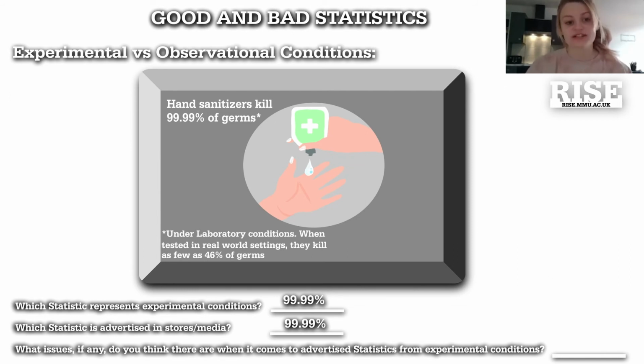And then the final question says, what issues, if any, do you think there are when it comes to advertised statistics from experimental conditions? So if we just scroll back up and have a look at that infographic and think of any issues, we can start to analyse the fact that they're only using that statistic really to get people to buy the product, but it's not a real life circumstance, so it's actually very misleading. So the problems that we might come across when people are advertising experimental conditions is the fact that it's not 100% true, it's not 100% realistic, and it's very misleading. So it would be a misleading campaign in this circumstance.